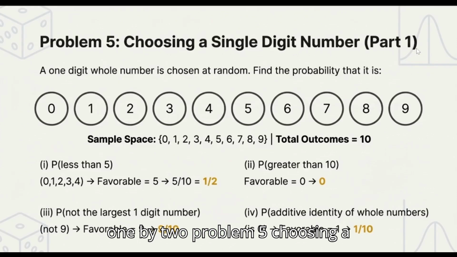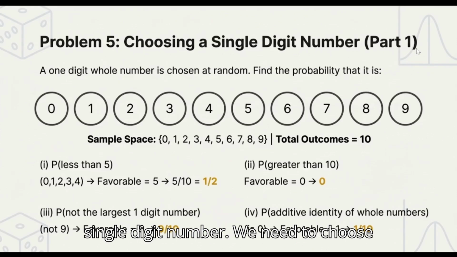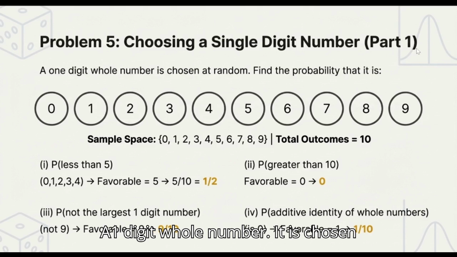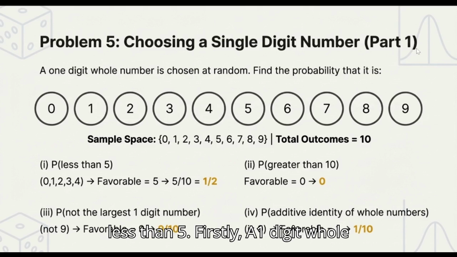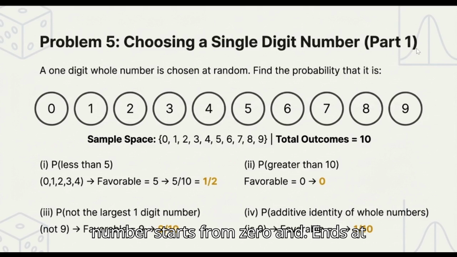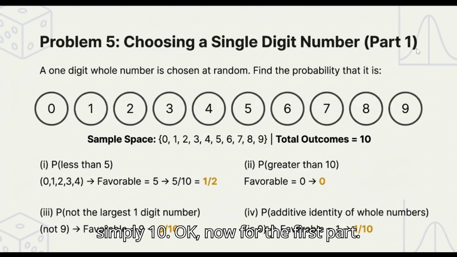Problem 5. Choosing a single digit number. We need to choose a one digit whole number. It is chosen at random. We need to find the probability that it is, part A, less than 5. Firstly, a one digit whole number starts from 0 and ends at 9. That means our total outcomes is simply 10.